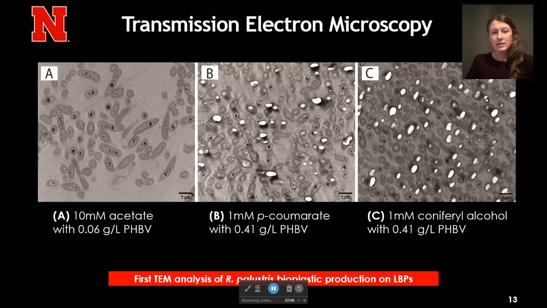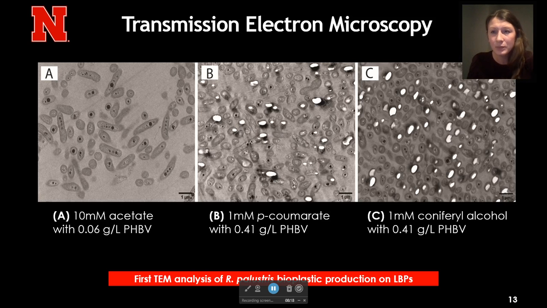We then wanted to get an idea of how the granules are forming inside of the cytoplasm, so we used transmission electron microscopy to accomplish this. This is a comparison in panel A to acetate, which had almost little to no bioplastic production, and panels B and C with p-coumarate and coniferyl alcohol, the lignin breakdown products. You can see there's a stark difference, and the white inclusions inside of the cell are the bioplastic